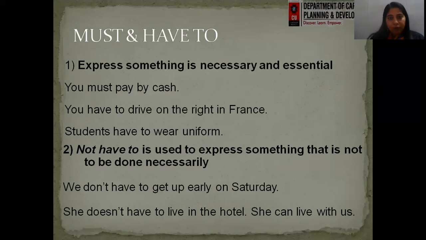Maybe because it's our off, that's why we don't need to get up early in the morning. So yes, "have to" means it is not a compulsion for us to get up early on Saturdays. She doesn't have to live in the hotel. She can live with us. So again, we are talking about expressing something which is not a necessity, which is not a compulsion.